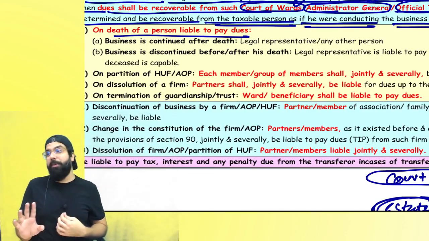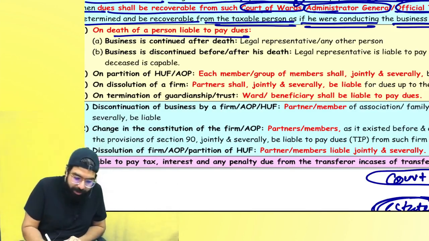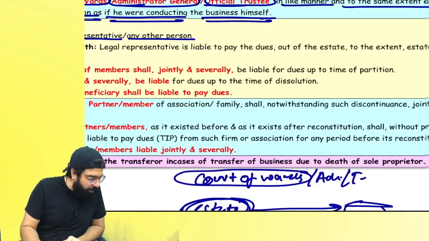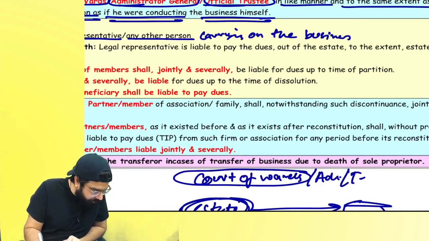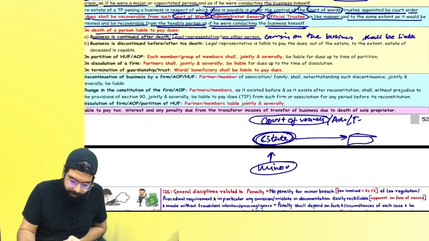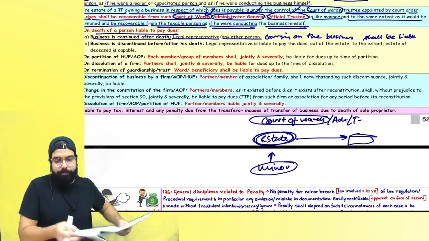If the legal representative is not there, someone else is carrying on the business. The person who will carry on the business further. So it says, if business is continued by a legal representative or any other person, carrying on the business shall be liable. Clear, everyone?